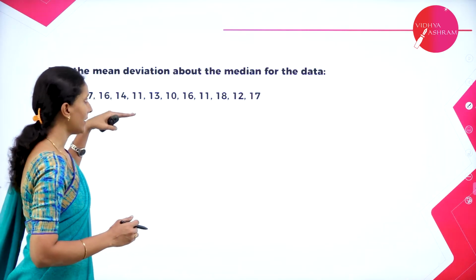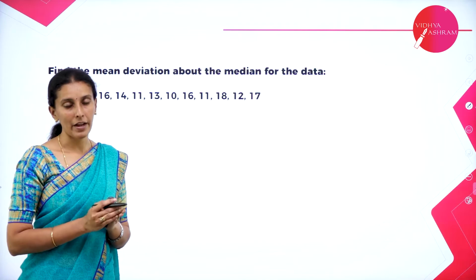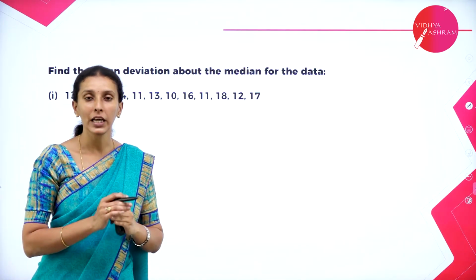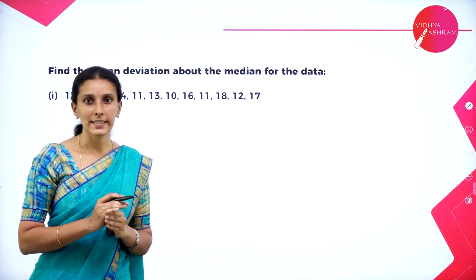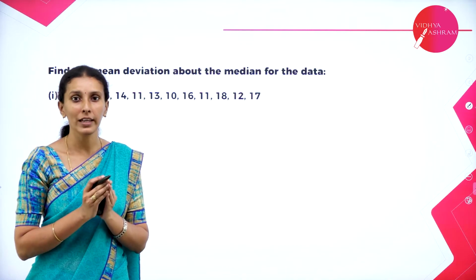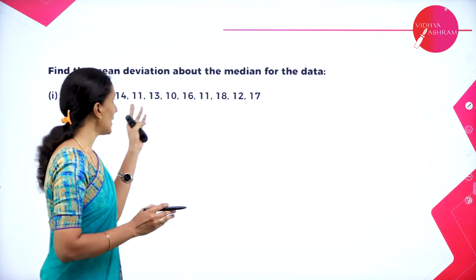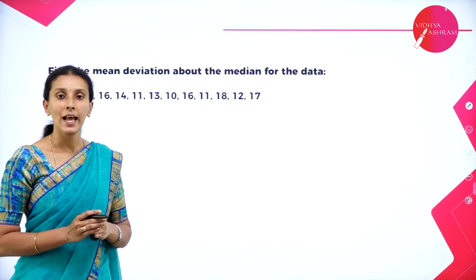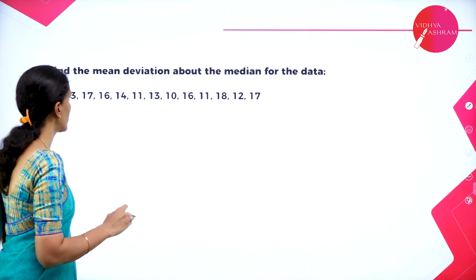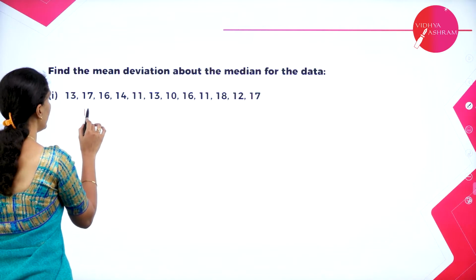Whenever raw data or ungrouped data is given, to find the median, always arrange the data in ascending order or descending order, because it is easy to find the median of the given data. First, let us arrange the given data in ascending order. So now let's start with the smallest one. The smallest one here is 10.